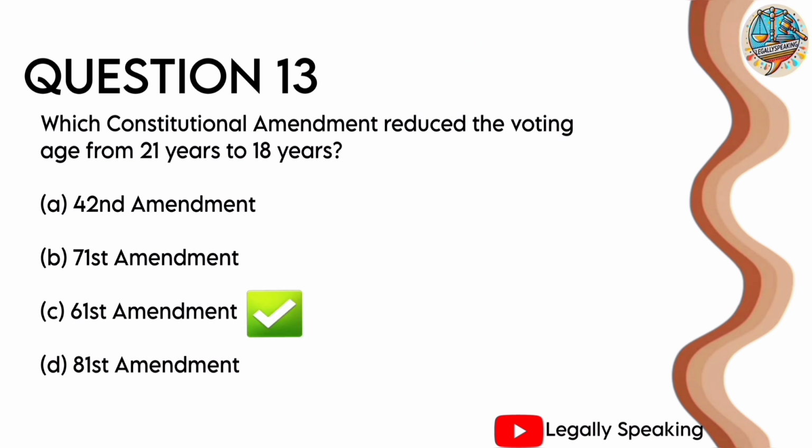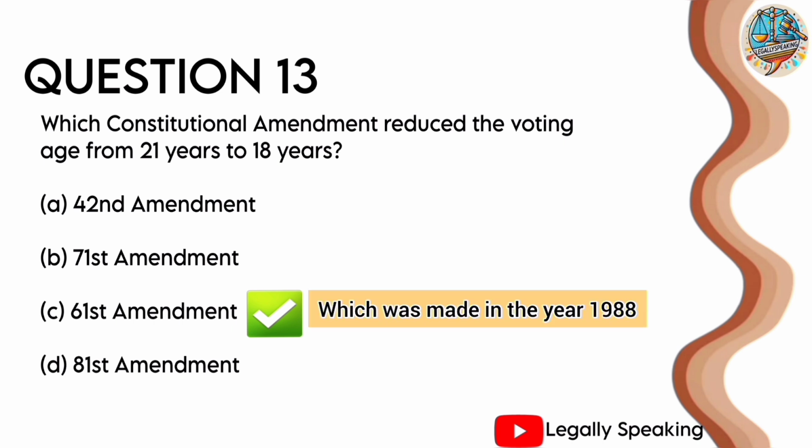The correct answer is option C, 61st Amendment. This amendment reduced the voting age from 21 years to 18 years. It was made in the year 1988.